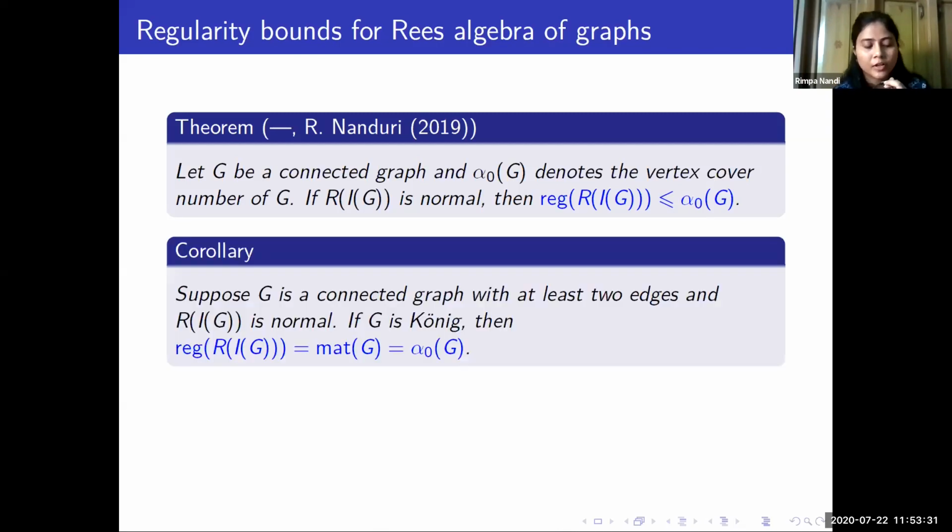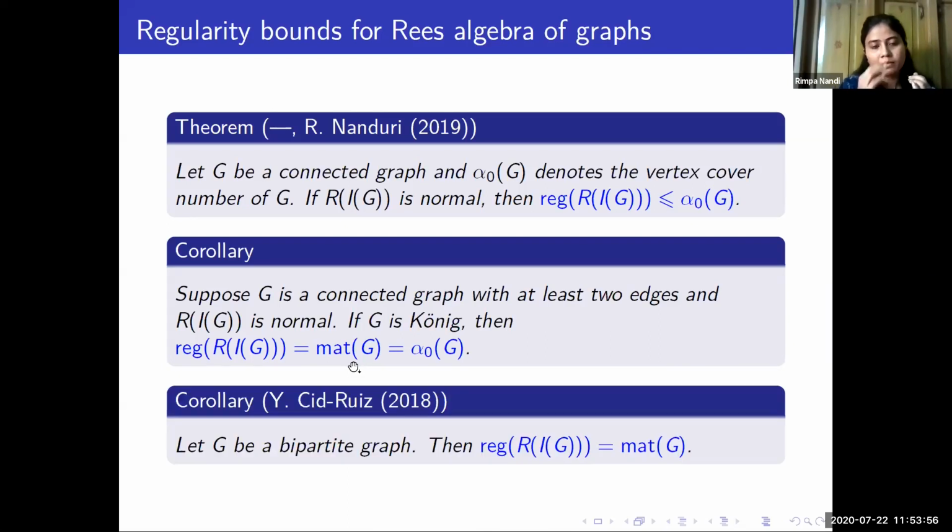And as a corollary, we have shown that if G is König, where G is König means the matching number equals the vertex cover number, in that case the regularity of the Rees algebra equals the matching number and equals the vertex cover number. And this result actually answers the question asked by Herzog and Hibi. So this provides a class of graphs such that this equality holds. And also as an immediate corollary, we can show that if G is a bipartite graph, then obviously G is König, then these two numbers are equal, which also recovers the result of Tsoukalas.